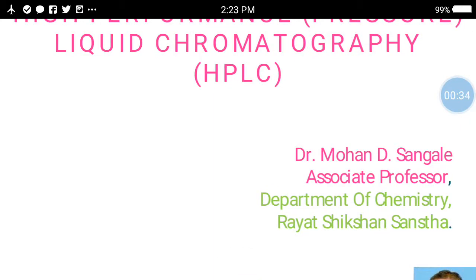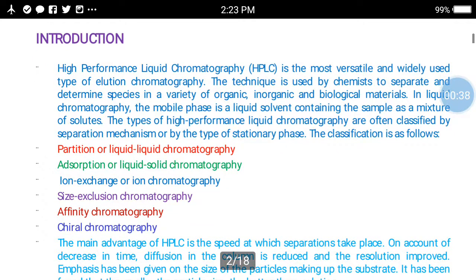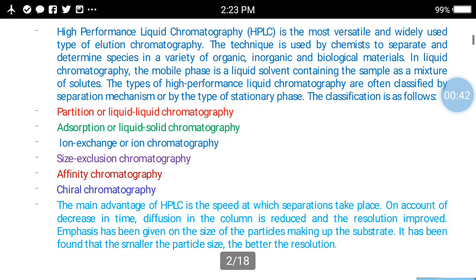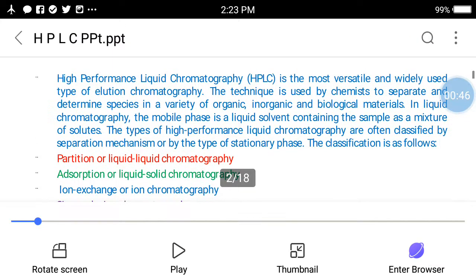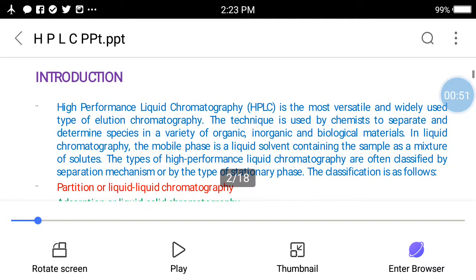This HPLC technique is a very versatile technique, and it is useful to separate complex mixtures as well as complicated components. The high performance liquid chromatography, in short called HPLC, is widely used.